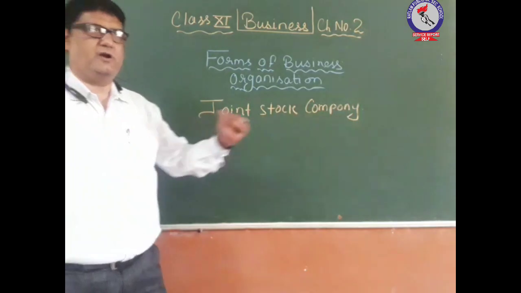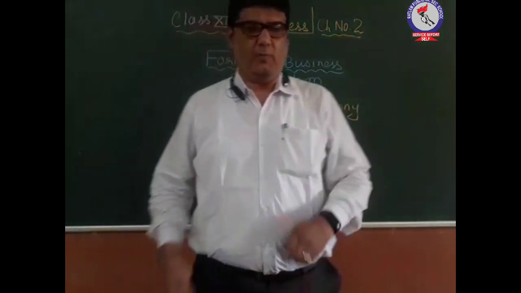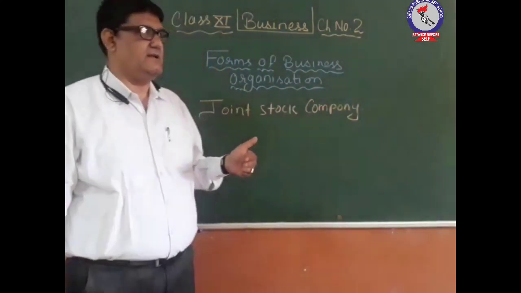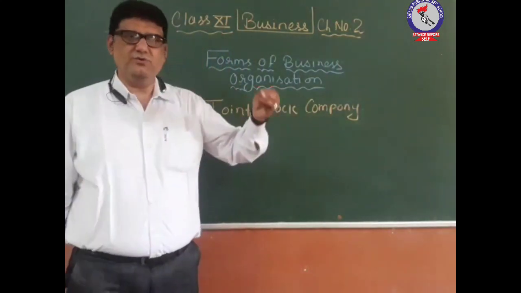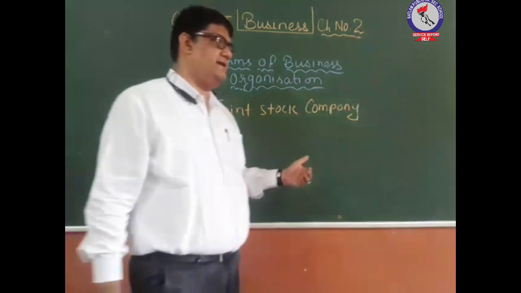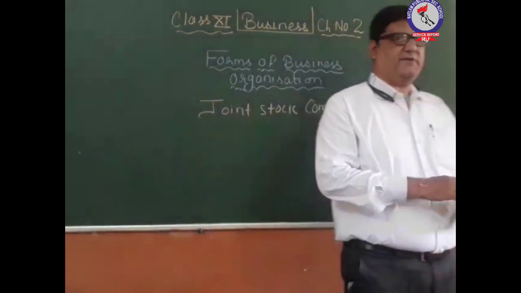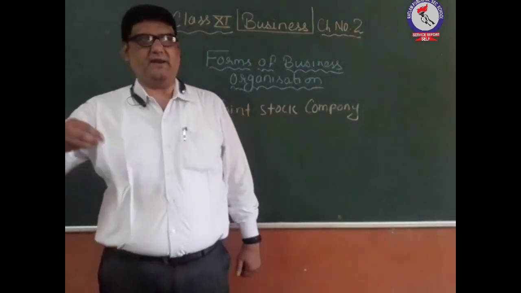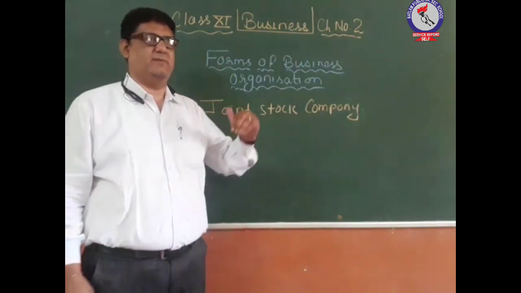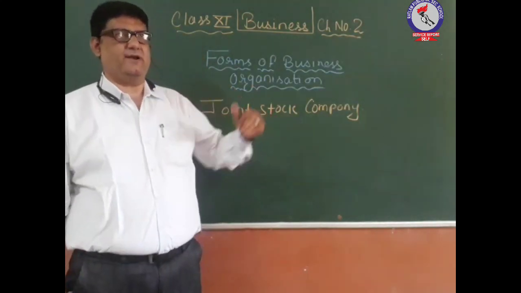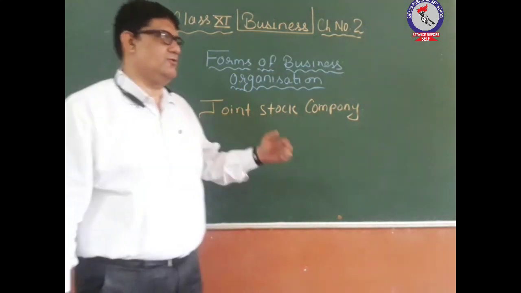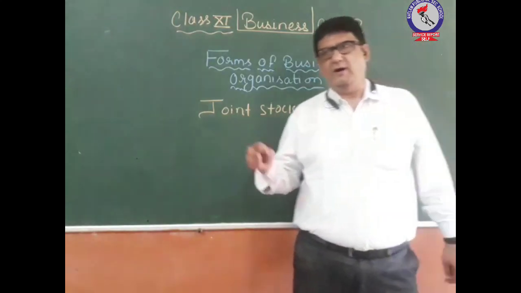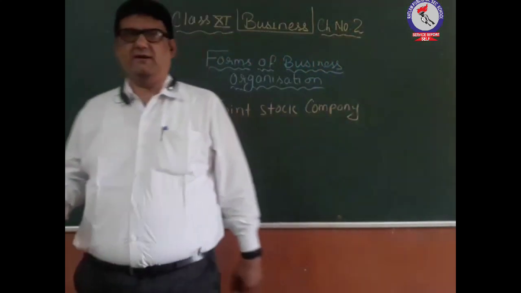So what is a joint stock company, or the company form of business organization? This is that form of business organization in which huge capital investment can be made, and this investment can be called from various persons who are ready to invest money in the business but as such do not know how to do the business. So this business activity is carried on by a person or a group of persons.